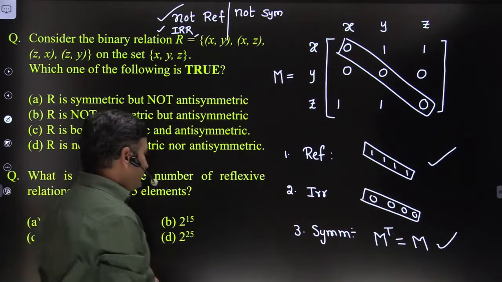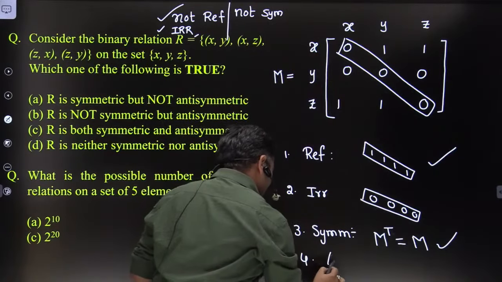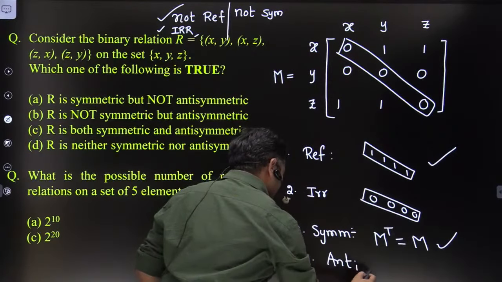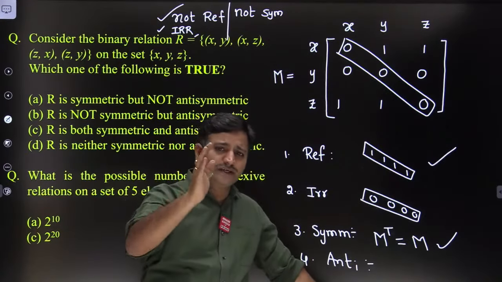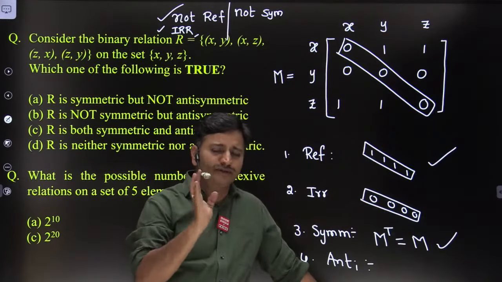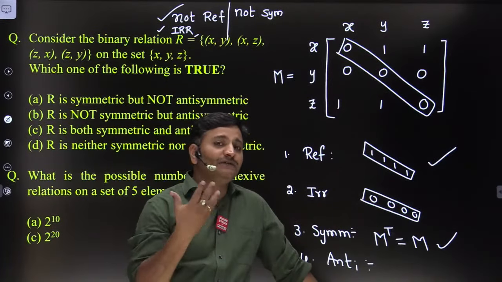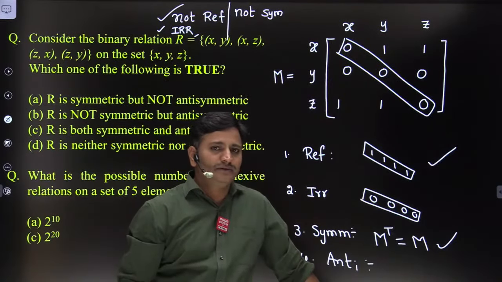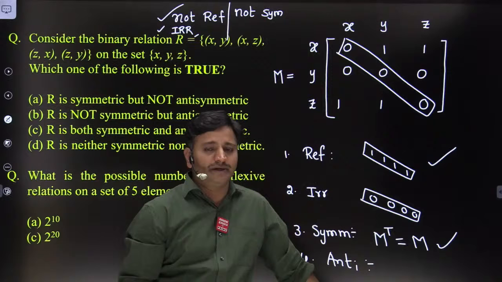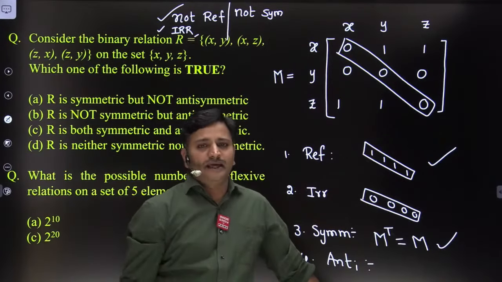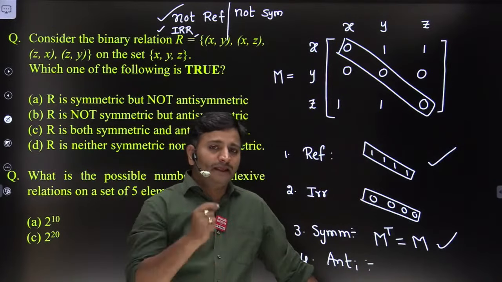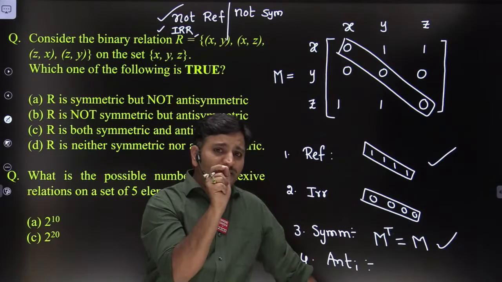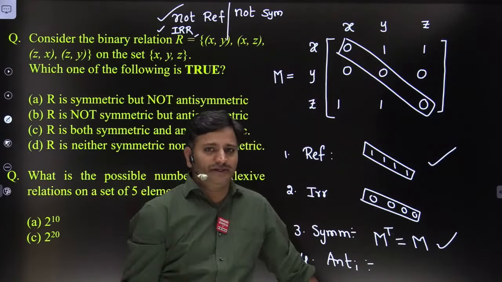Fine. How do you verify antisymmetric, friends? While verifying antisymmetric, don't focus on diagonal, because by default diagonals are antisymmetric. That's why you never focus on diagonals. Only you have to focus on non-diagonal symmetric pairs. If any one of the non-diagonal symmetric pair exists, then it is not antisymmetric.